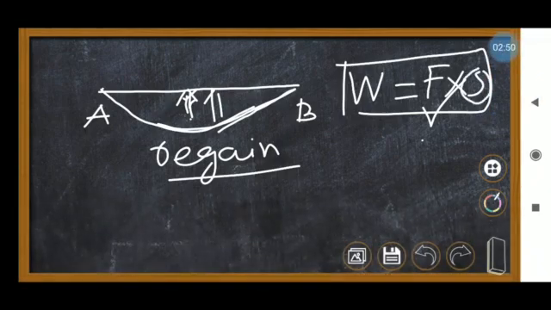That means some work is done on the object. When you stretch it and release it, it acquires some energy, and that energy will be equal to the work done on the object. I will explain some more examples, then you will understand in a better way.